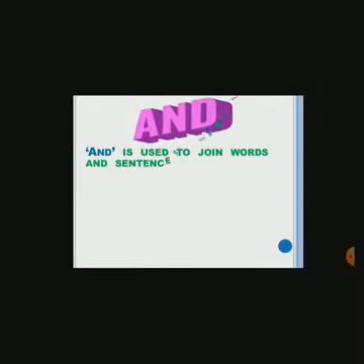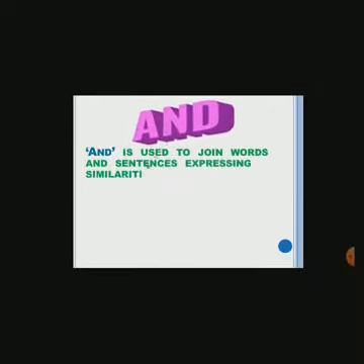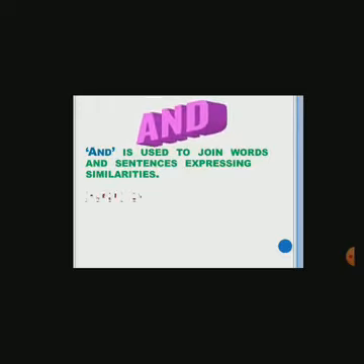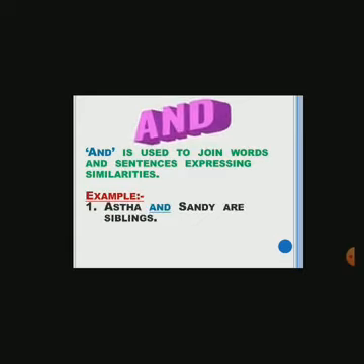Let's start with and. And is used to join words and sentences expressing similarities. Let's read some examples. Astha and Sandy are siblings.